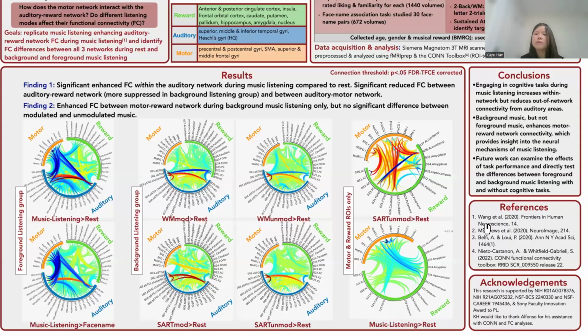In conclusion, it seems engaging in cognitive tasks during music listening increases within-network, but reduces out-of-network connectivity from auditory areas. Specifically, background music but not foreground music enhances motor reward network connectivity, which provides insight into the potential differences in neural mechanisms of the 2 listening modes. Future work can examine the effects of task performance and directly test the difference between foreground versus background music listening with and without cognitive tasks.